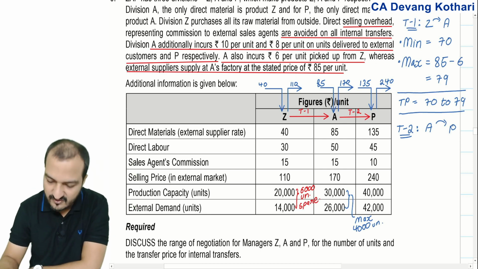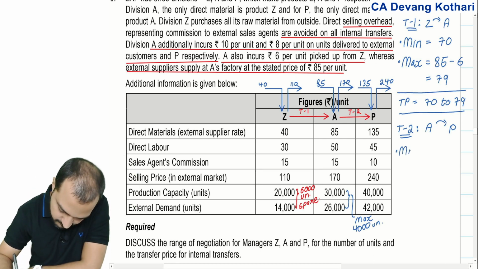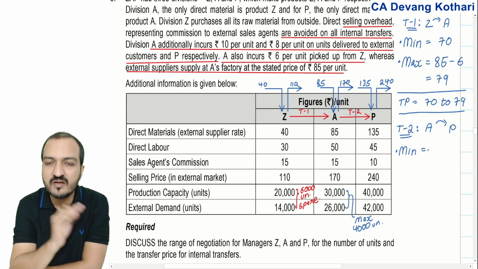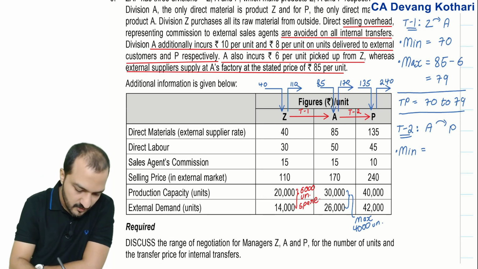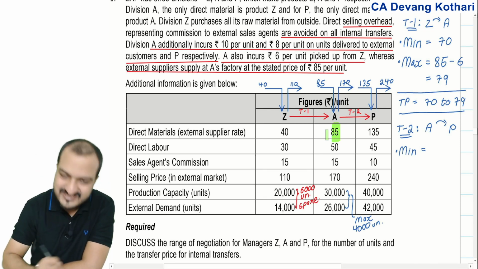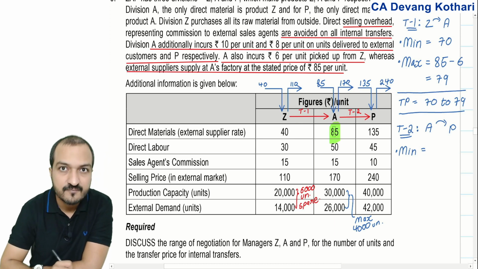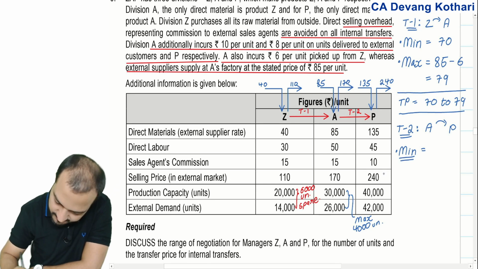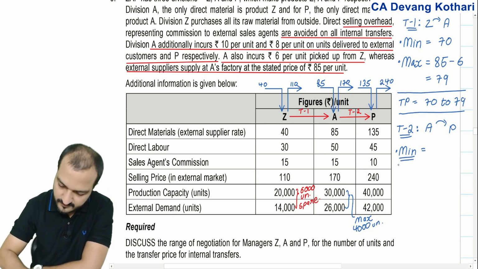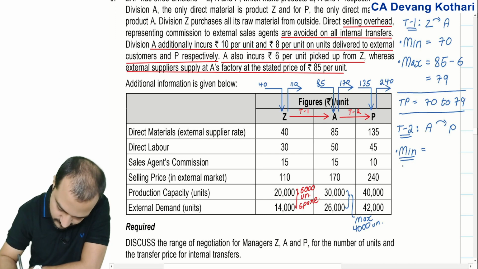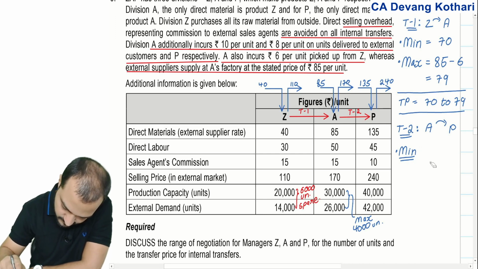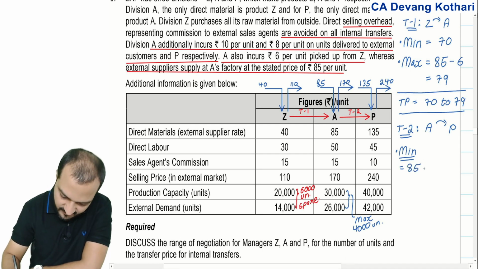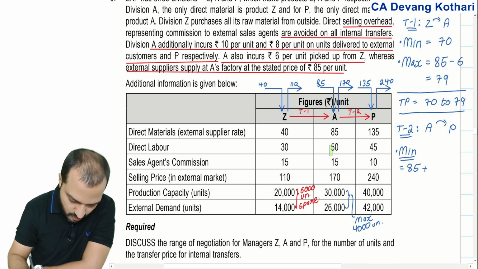for transfer from A to P, the minimum TP that A will want will depend on the variable cost that A incurs. Now see, if A will purchase material from outside, then his cost is 85. If A will purchase material from outside, then the minimum TP he wants for his further transfer will be his material cost of 85 plus his labor cost of 50.